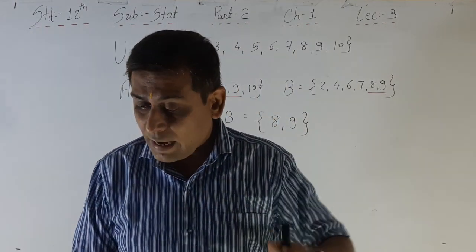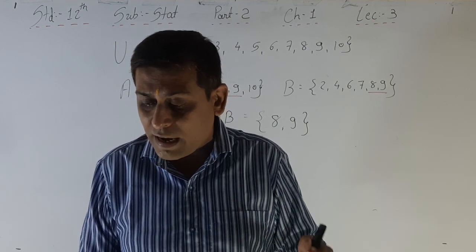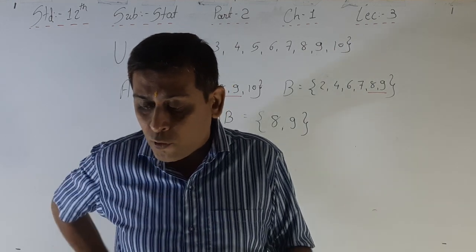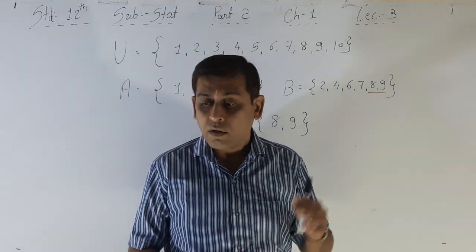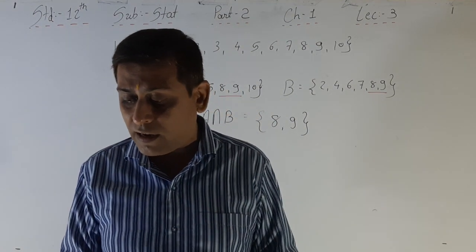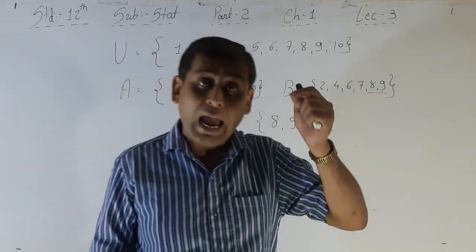Let us denote the event that a student is a member of the cricket team by event A, and the event that the student is a member of the football team by B. If one student is randomly selected from this class, then the event that the student is a member of the school cricket team and football team.